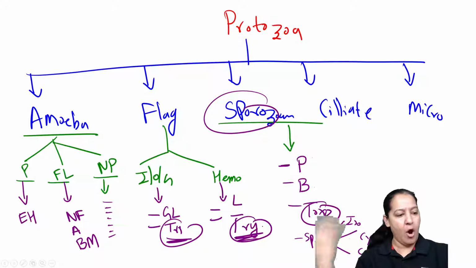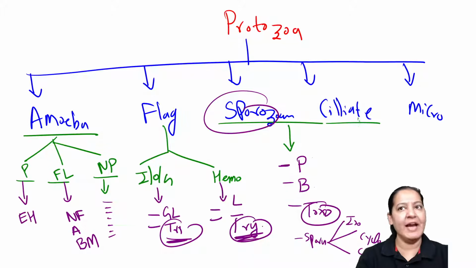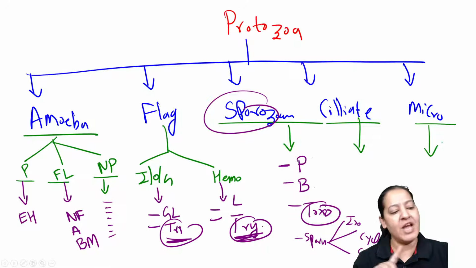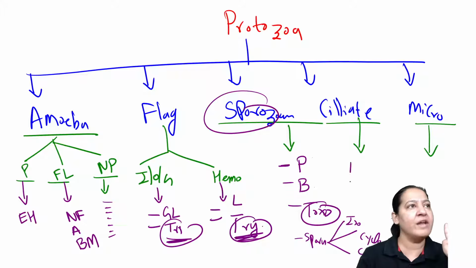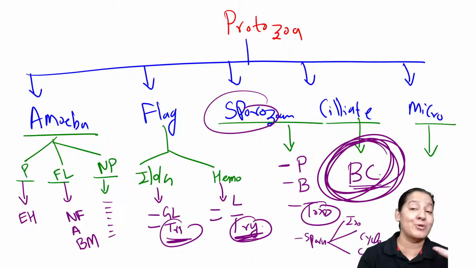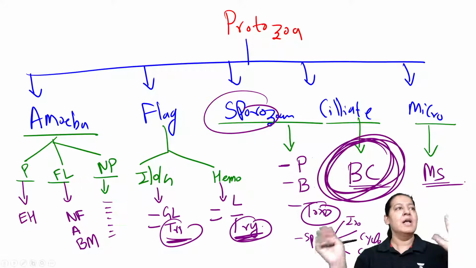Done. Coming on the 4th category, that is ciliate. Only one ciliate is there. Microsporidia, only one microsporidia is there. So tell me the name of one. Ciliate is only one, Balantidium coli, which is the largest one. Among all these, this one is the largest parasite, the largest protozoa. In the microsporidia, it is the microsporidia only. That's it. I am done.